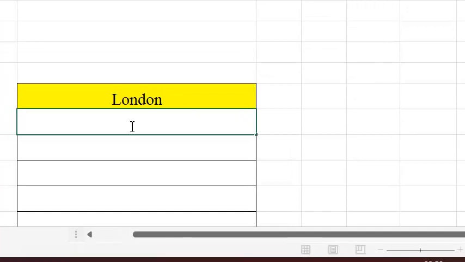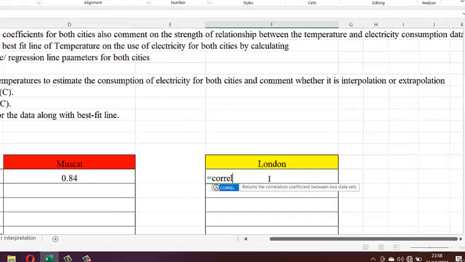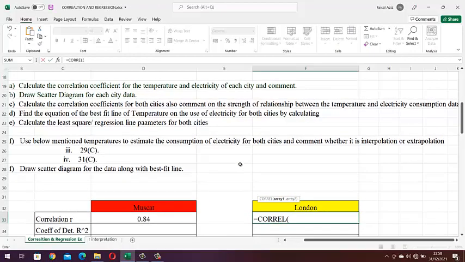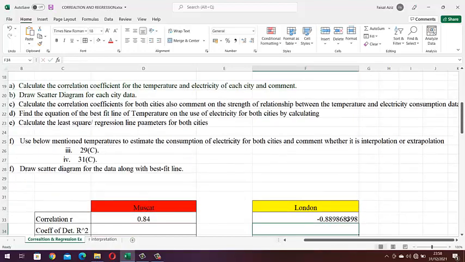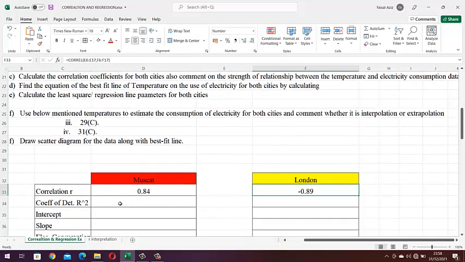Now let's calculate for London. So equal sign, we press Correl and then select temperature data, comma, this is the first array and then the second array regarding electricity consumption, close bracket, click enter. So you will get it, and you will get a negative value as expected. Now you see that there are two extremes: for one city, which is Muscat, the correlation coefficient is very strong positive, and here it is very strong negative.